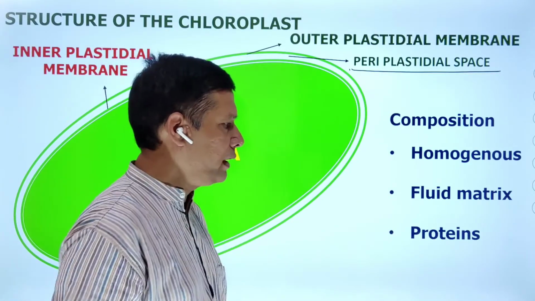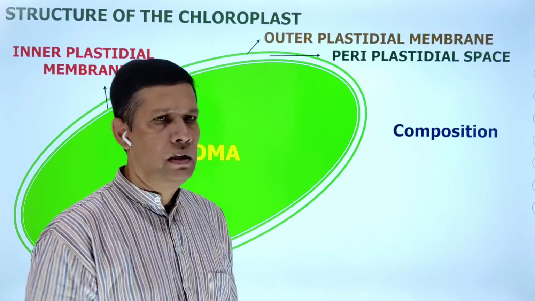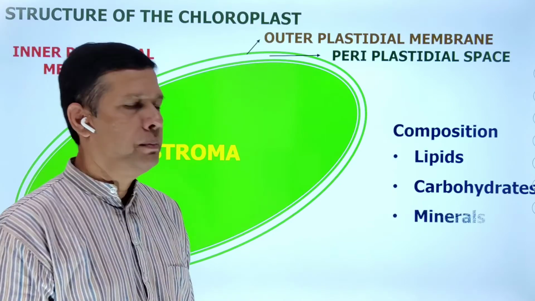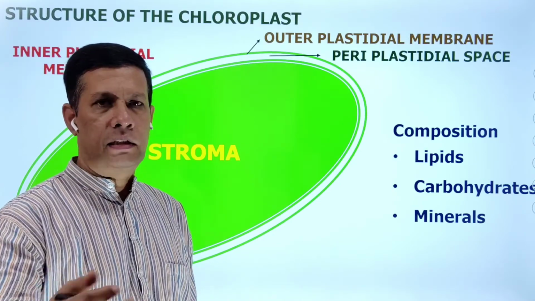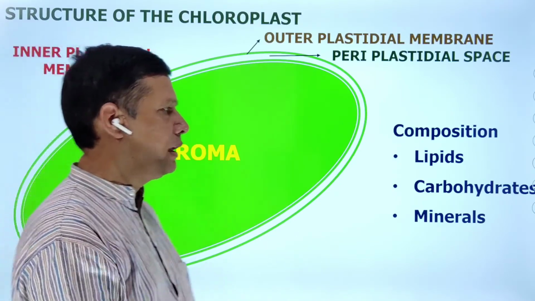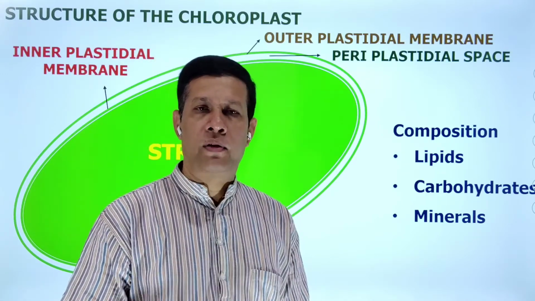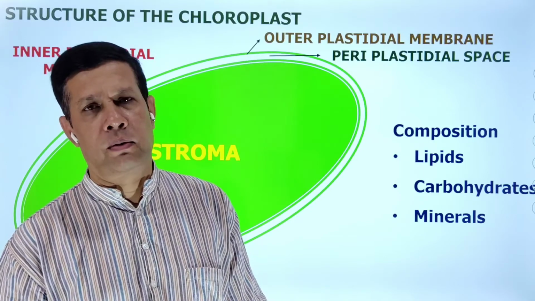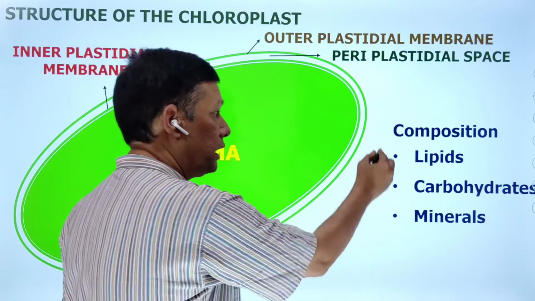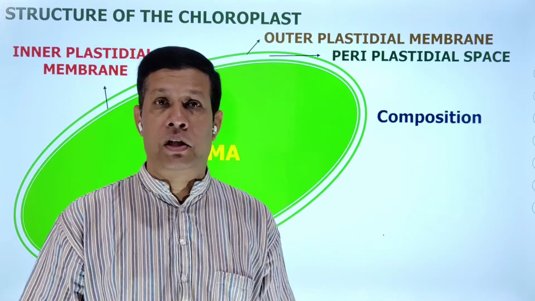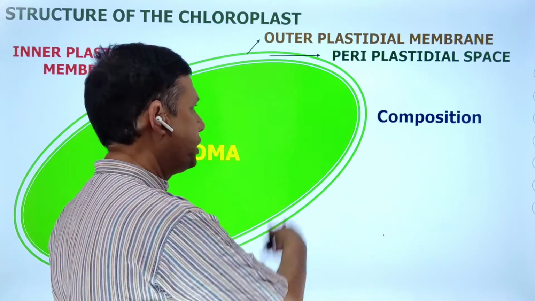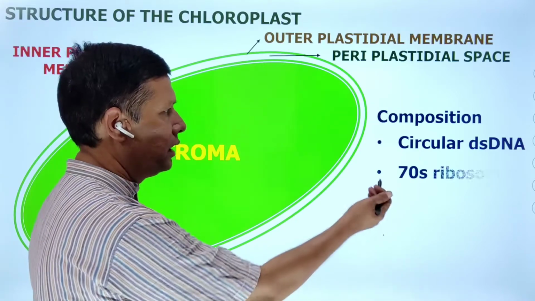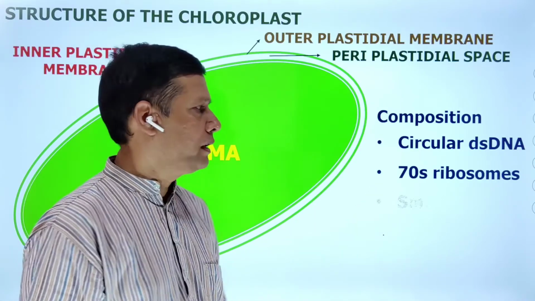It contains proteins, enzymes, lipids, carbohydrates, minerals, fats. These are the components of stroma. In addition to these components, in the stroma, circular double-stranded DNA is present. 70S ribosomes are present.